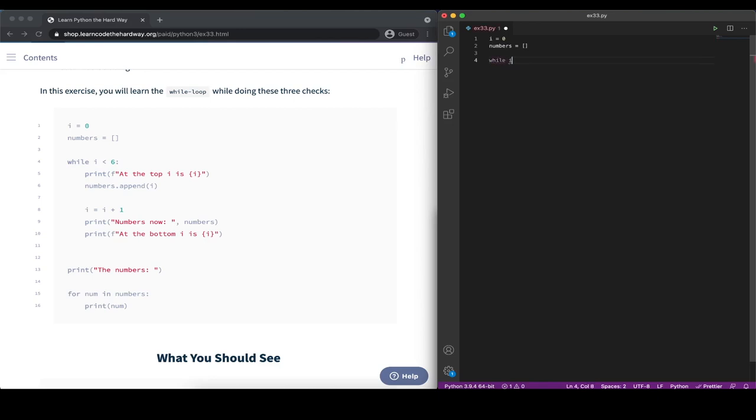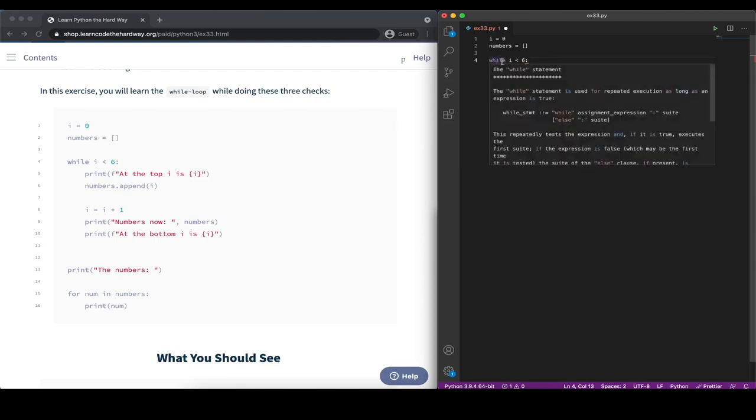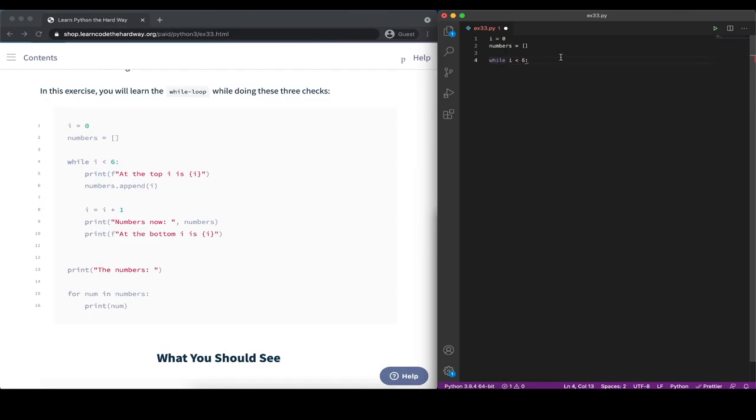And now we have the while loop for the first time. While the variable i is less than 6, and then we add a colon. This is the basic structure of the while loop. It's quite similar to functions that we learned about before, but of course, instead of using def to define a new function, we would use while instead. And then we have the block, the content of the while loop itself.